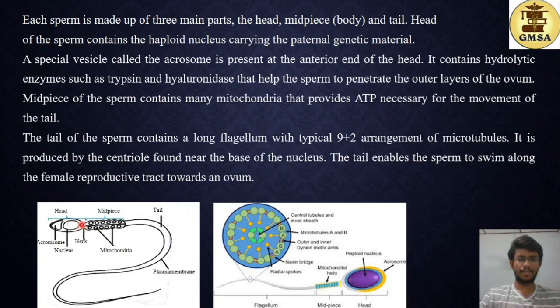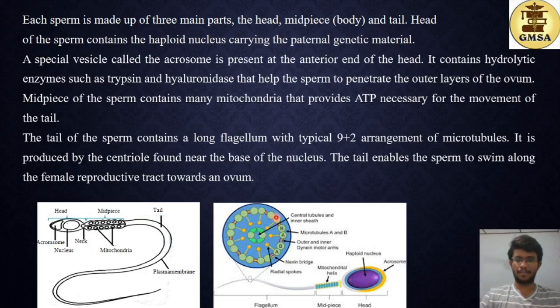So here at the neck you can see the centriole. From the centriole this tail originates. And here you can see the 9+2 structure of the microtubules.